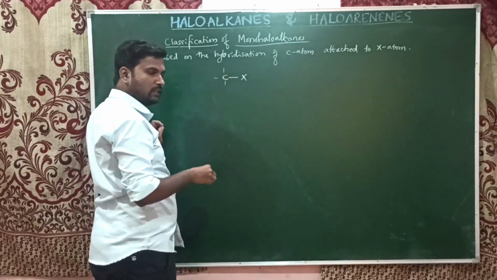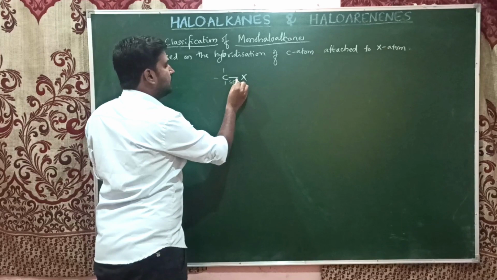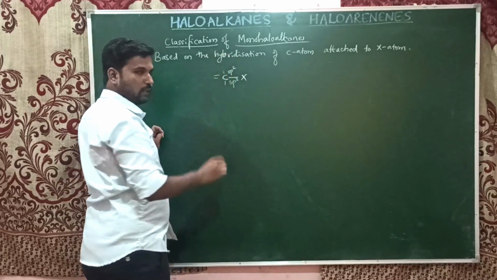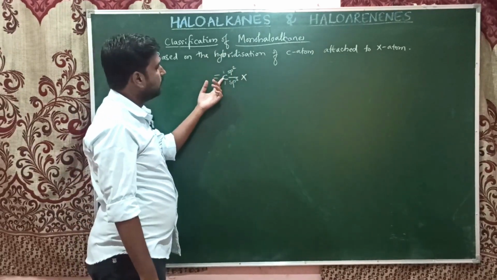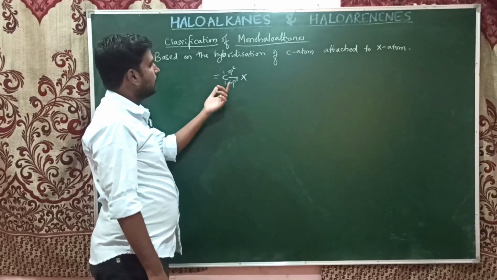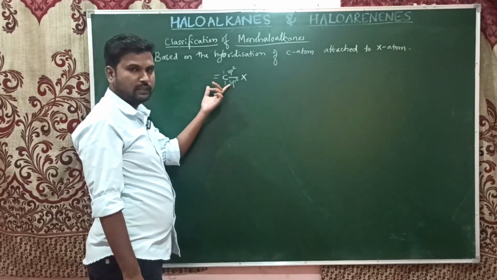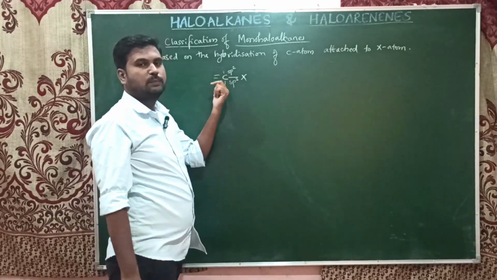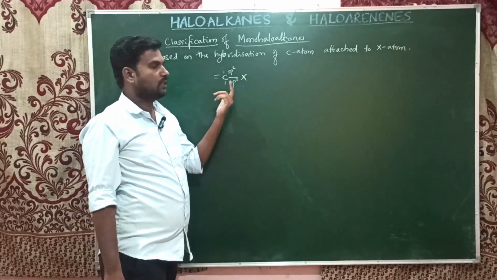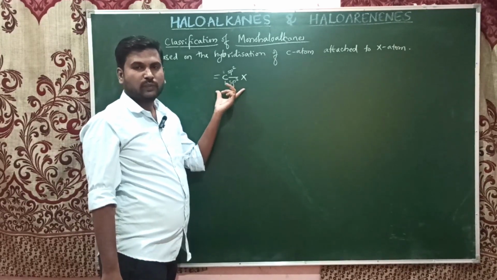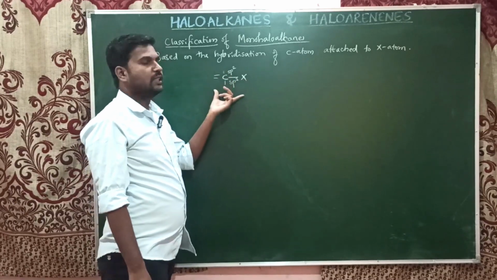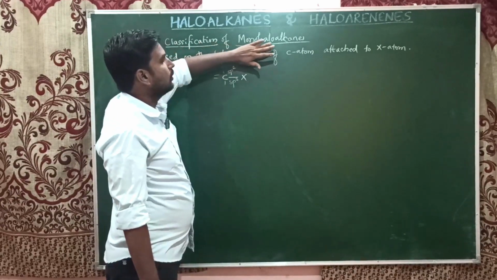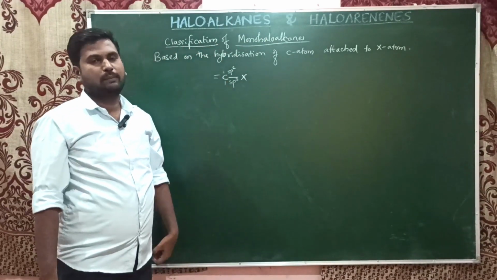If it has a single bond, it will be sp3 hybridized. Further, if it has a double bond, it will become sp2 hybridized. So based on this hybridization, we have 2 classes: compounds containing sp3 hybridized carbon atoms, and compounds containing sp2 hybridized carbon atoms. These are the 2 classes of monohaloalkanes based on their hybridization.